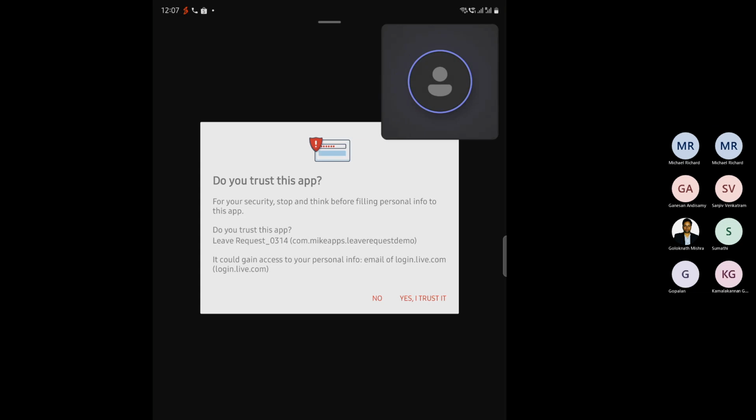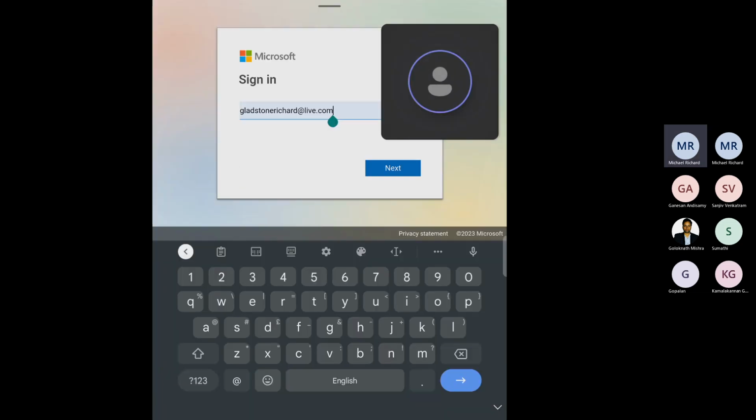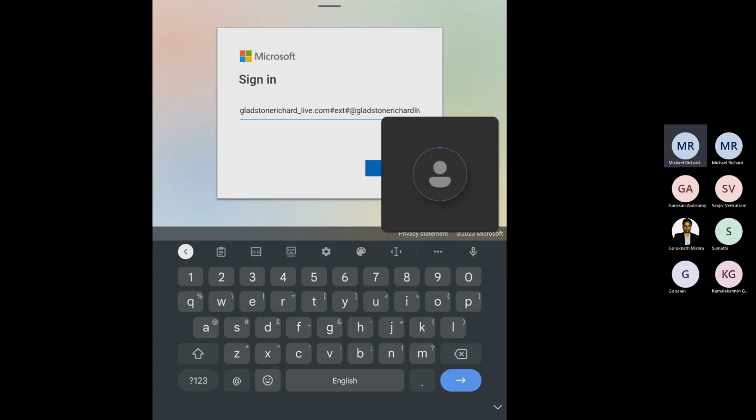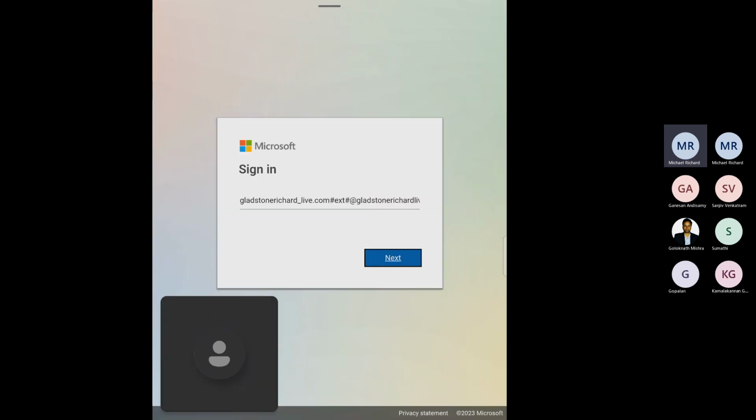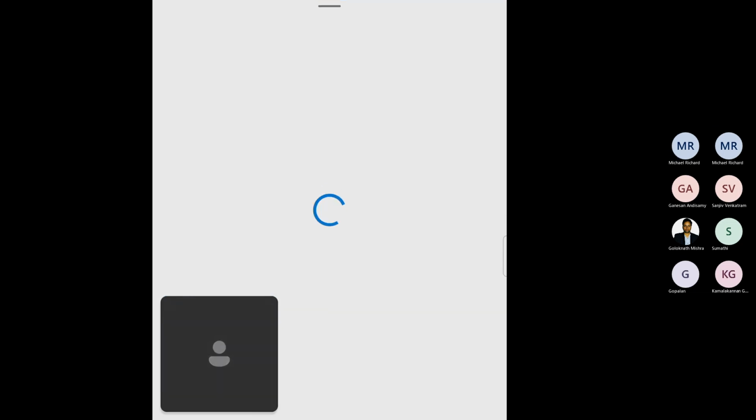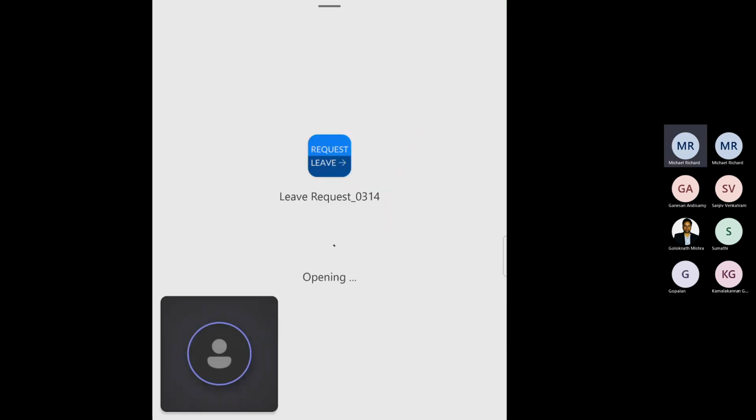Let's see. No, not this one. Sorry. Ah, this one. Okay, so this is basically a guest user in my directory, so that's why you can see all this ext and all those things. Click next, and your app will open.